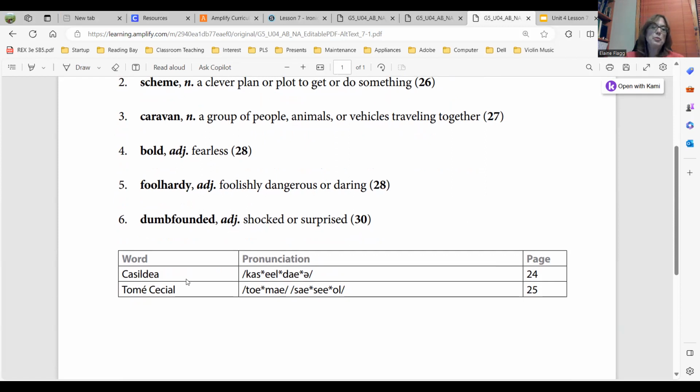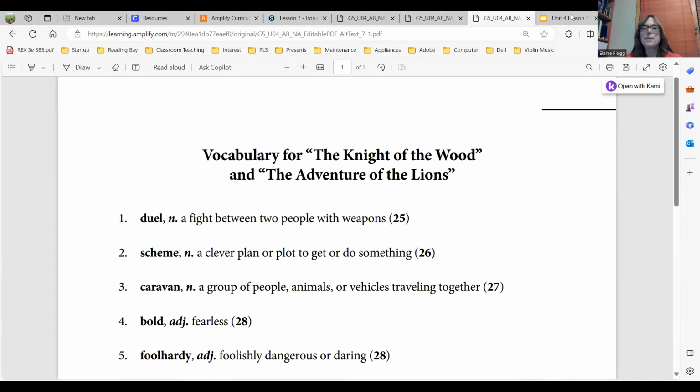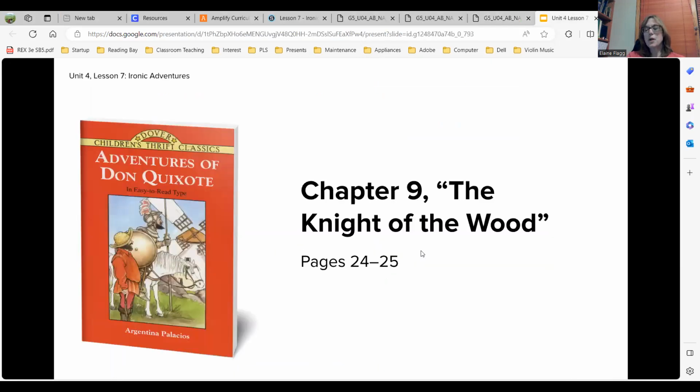Okay, we have a couple new pronunciations. Well, we have Cassioldea, and Tome Cecil, Tome Cecil, and Cassioldea. Those are not easy to say. All right. Those are our words.